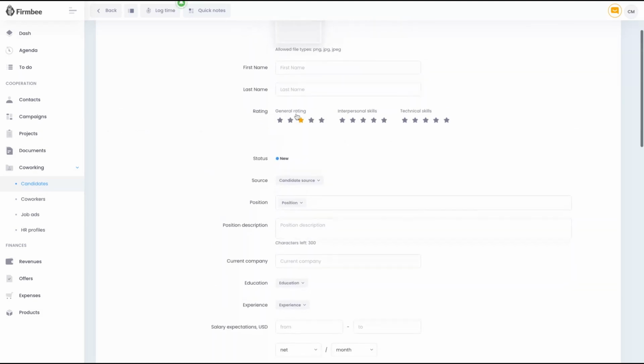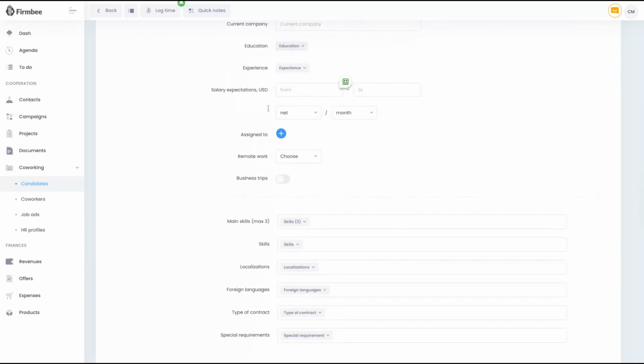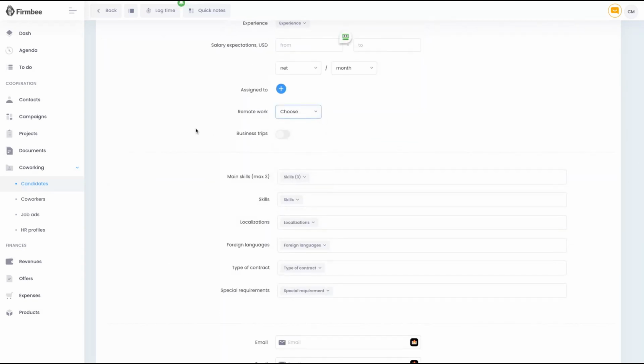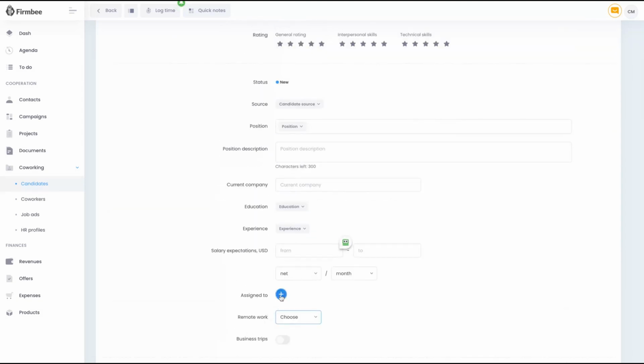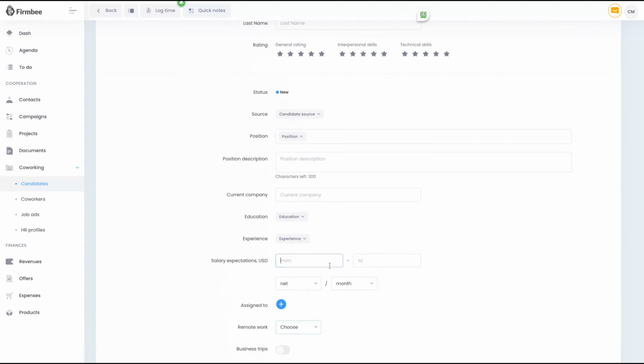You can rate that candidate as well. You can select the source where you found that candidate, where they came from, the position they are seeking, the current company, education, if they want remote work or not, to which agent he or she is attached, and so on. Salary expectations, this is important.